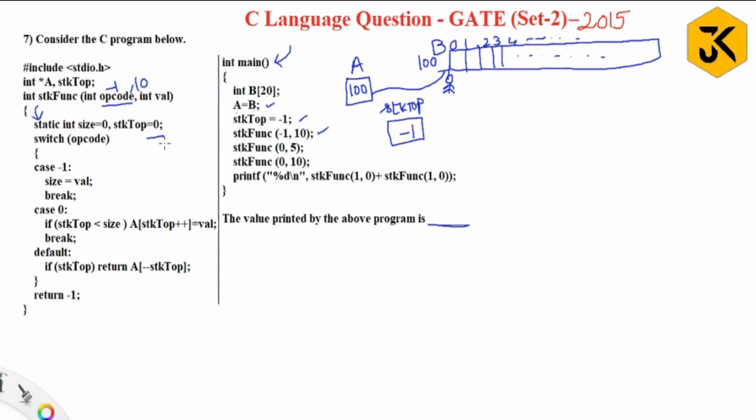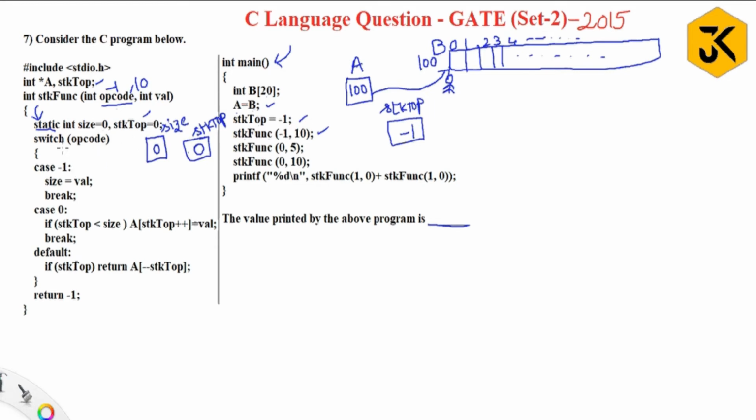Now here they have defined a variable, size, of integer type, and it is static. Static means memory will be created once and it will be used many times. So memory will be created only one time. I have created the memory and they have given an initial value of 0. Here they have given one more variable, stk top, which is also static, with a value 0. Guys, you need to observe the global stk top variable and the local stk top variable. This is the global stk top variable, this is the local stk top variable.